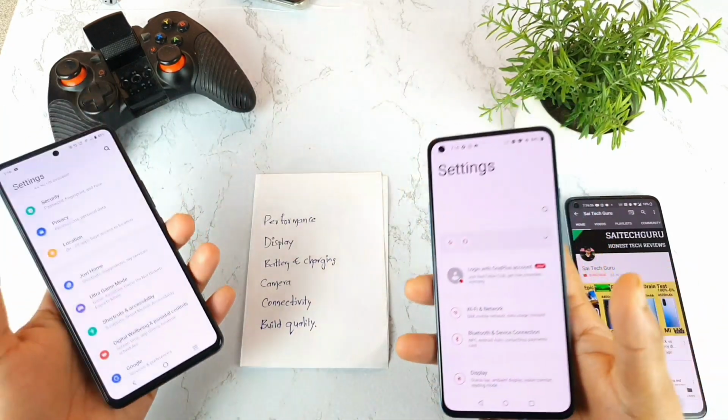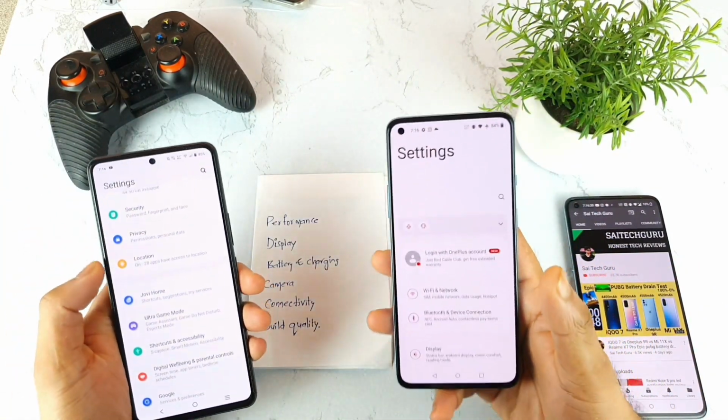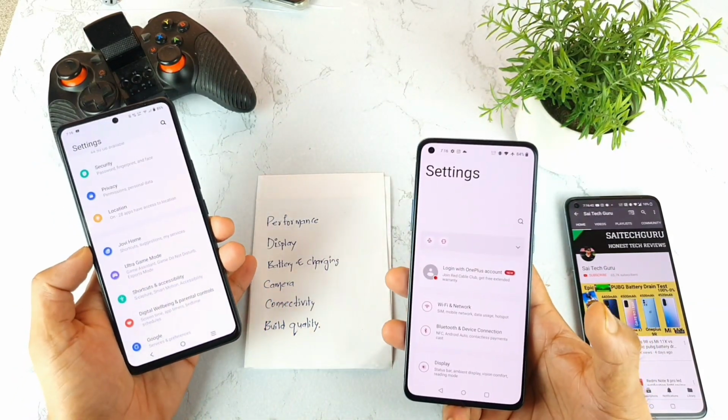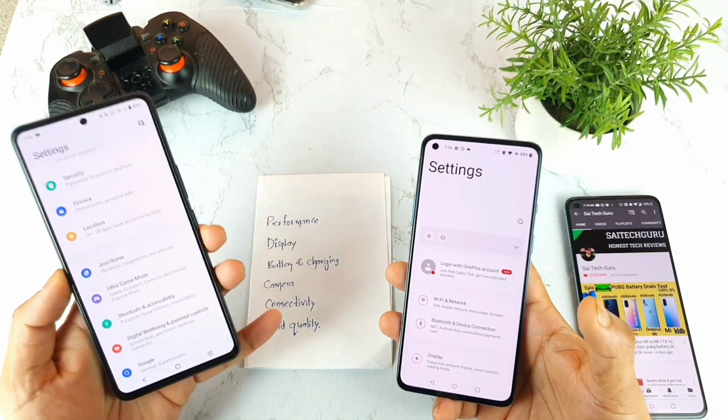So next, in terms of the display and the camera. In terms of the battery backup, both are kind of the same. I'm getting about 6 hours of screen on time, not much difference. So battery backup and charging are kind of okay for me, except for this issue.